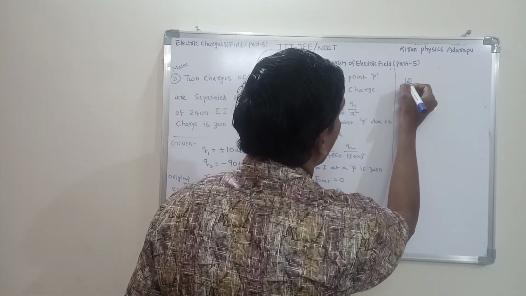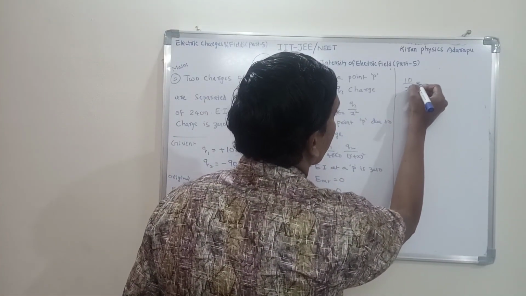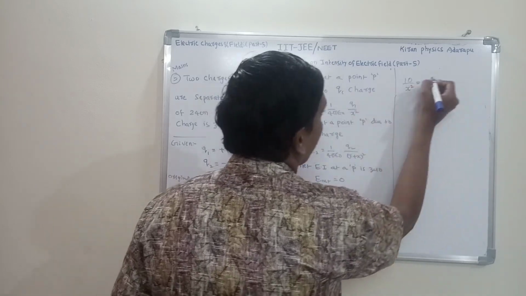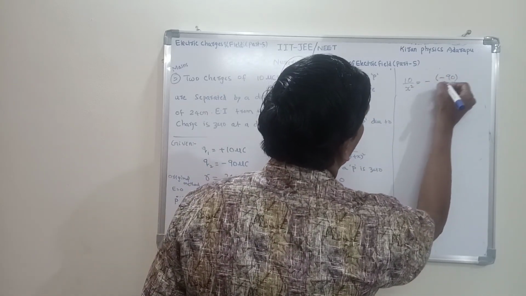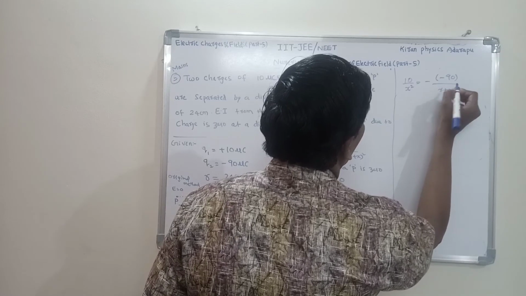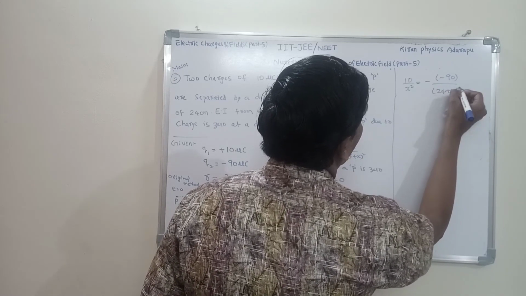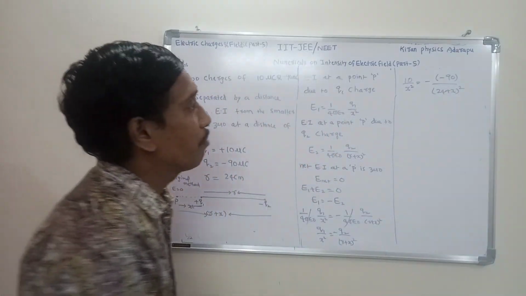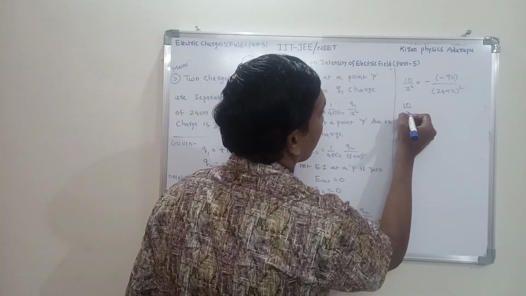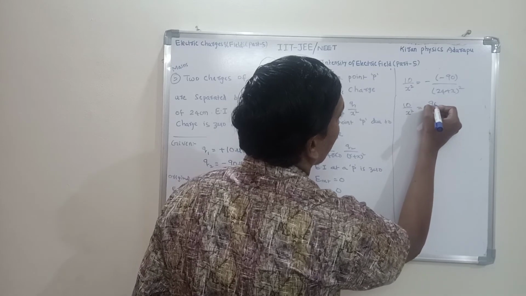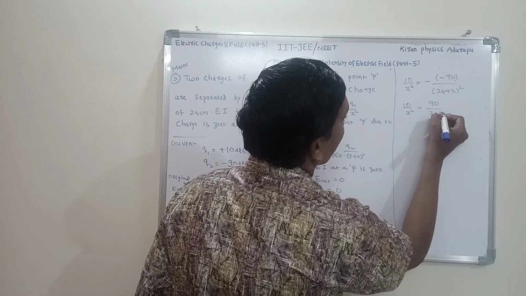So 10 by x square is equal to minus of minus 90 by (R plus x) whole square, with R equal to 24. Now simplify: minus into minus is plus, so 10 by x square is equal to 90 by (24 plus x) whole square.